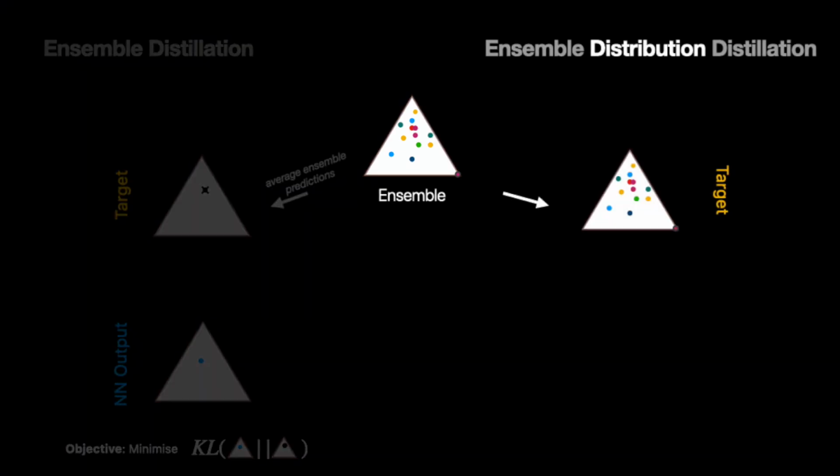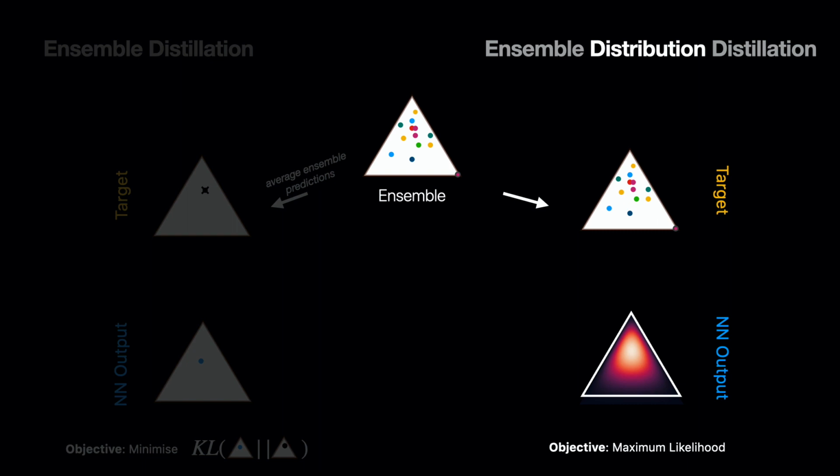If we, on the other hand, distill the ensemble predictions into a prior network, we can retain the information about both the mean and the diversity of the ensemble. Recall that the prior network parameterizes a distribution over categorical distributions. Hence, it can distill information not only about the mean of the ensemble predictions, but also about how they are distributed on the simplex. Consequently, a prior network can learn how the diversity of the ensemble predictions changes depending on its input. Distilling an ensemble into a prior network is quite simple.